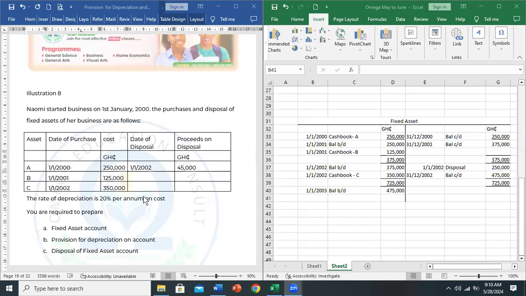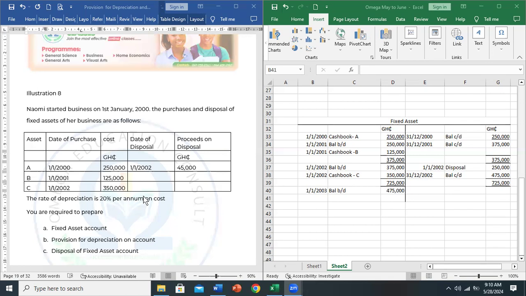So for our new members, I would share the video on that lesson so that you go and update yourself on the straight line method and reducing balance. Very simple methods. So that tomorrow, God willing, when we pick the provision for depreciation account, we can also use the tips that I'll give to make it look simple.